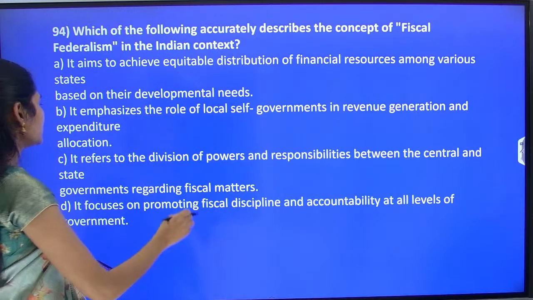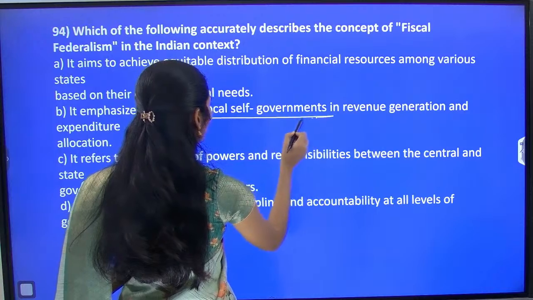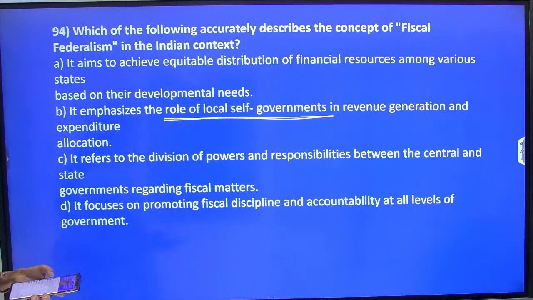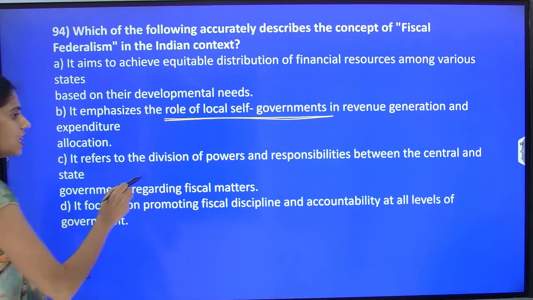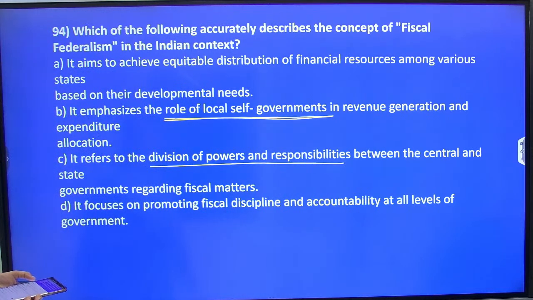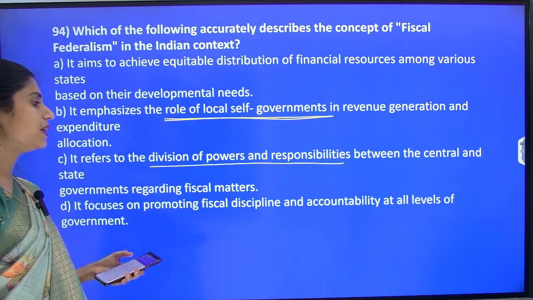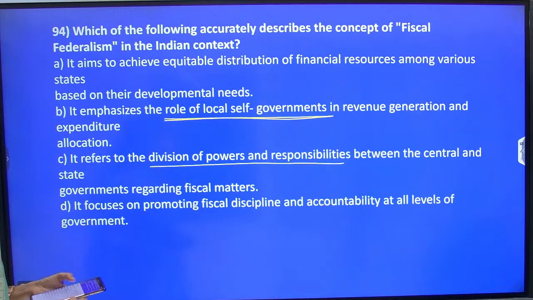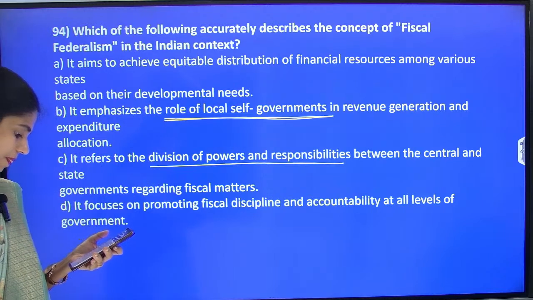Option B is it is emphasizing the role of local self-government in revenue generation and expenditure allocation. And option C is it refers to division of powers and responsibilities between central and state governments regarding fiscal matters. And option D is it focuses on promoting fiscal discipline and accountability at all the levels of government. So out of these 4 options, which is the right option?